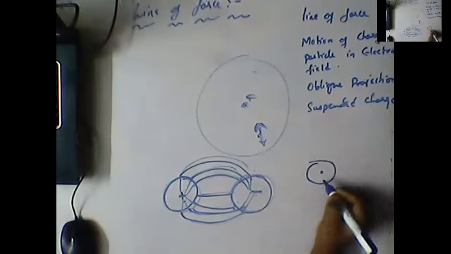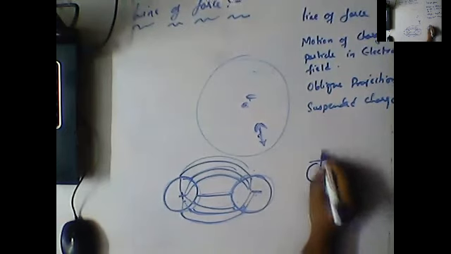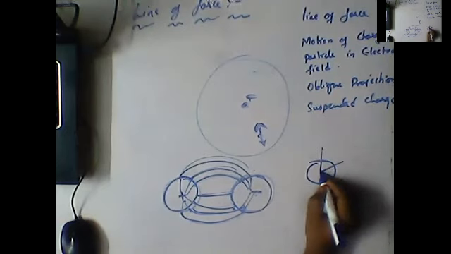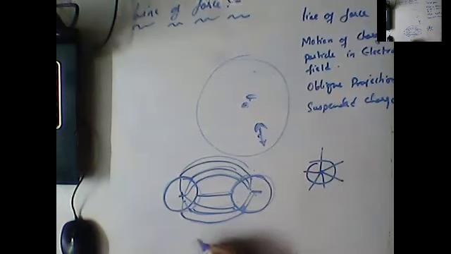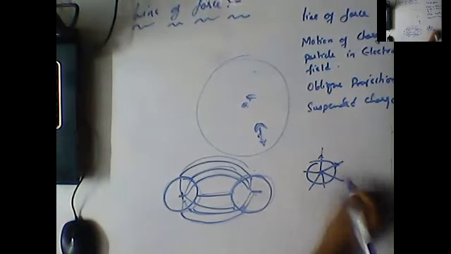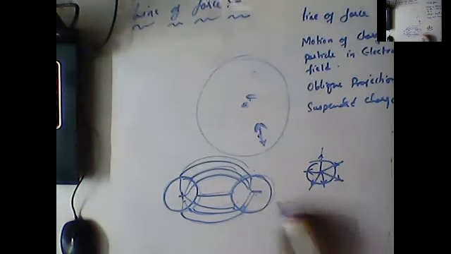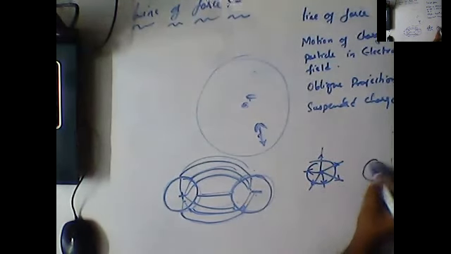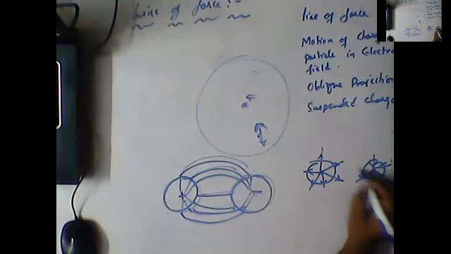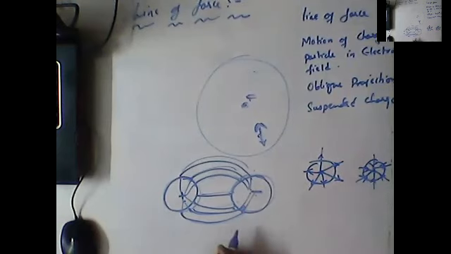Now, for example, an isolated positive charge. So this is an isolated positive charge. Then the line of force is always radially outwards, like this. And if there is an isolated negative charge, the line of force is always inwards, like this. So depending upon the charge, it might be radially outwards or radially inwards.